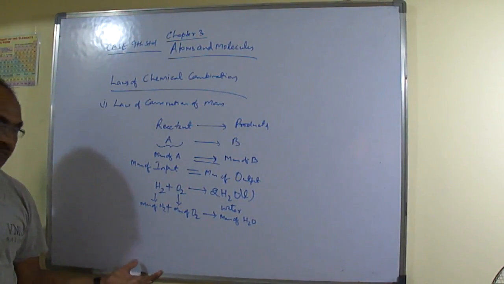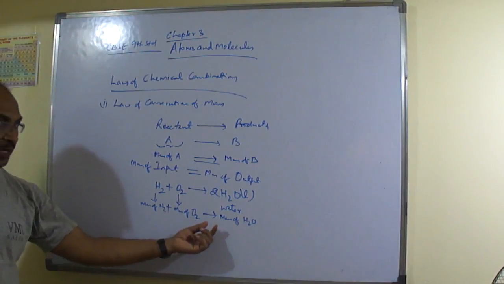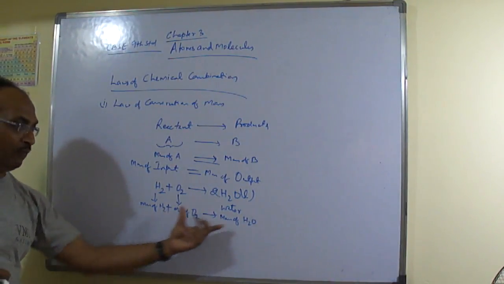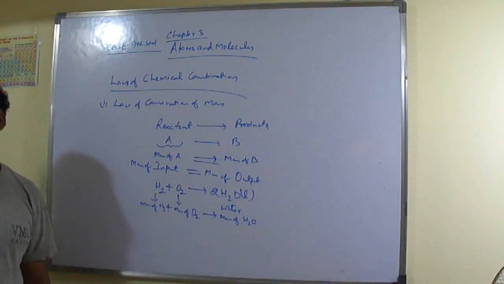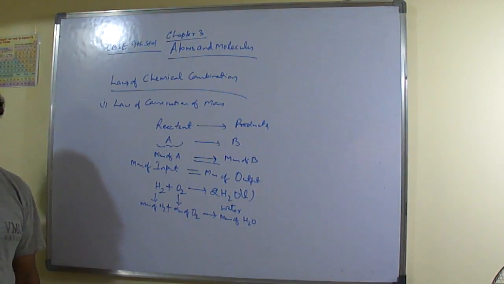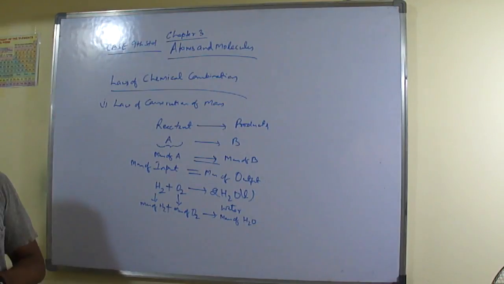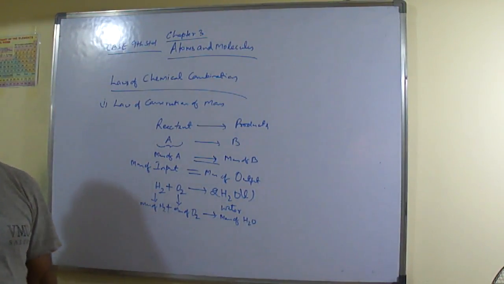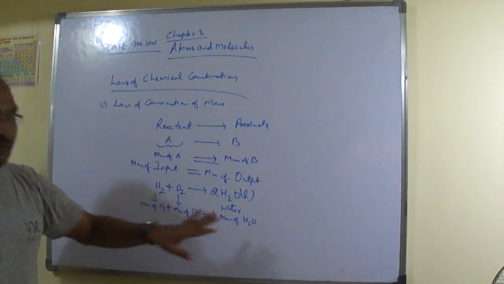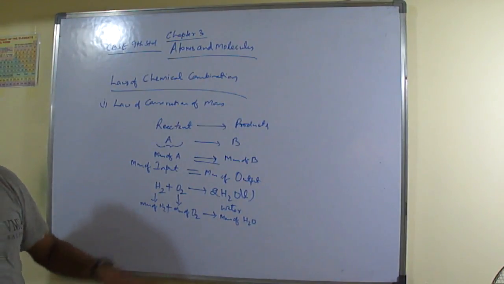In an actual process, due to some reason, we may get less, but never will we get more. In an actual process, some loss is taking place. Increase in mass will not take place. Increase in energy will not take place. Loss of energy will be taking place.